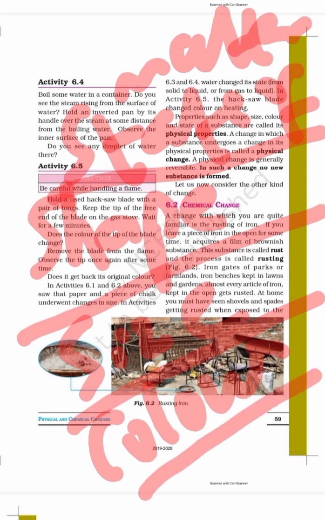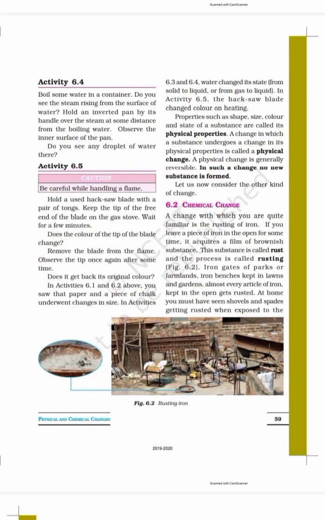If any one change occurs, or two changes occur simultaneously, it is a physical change. I am highlighting this for you. Now, a change where a physical property changes is called a physical change.